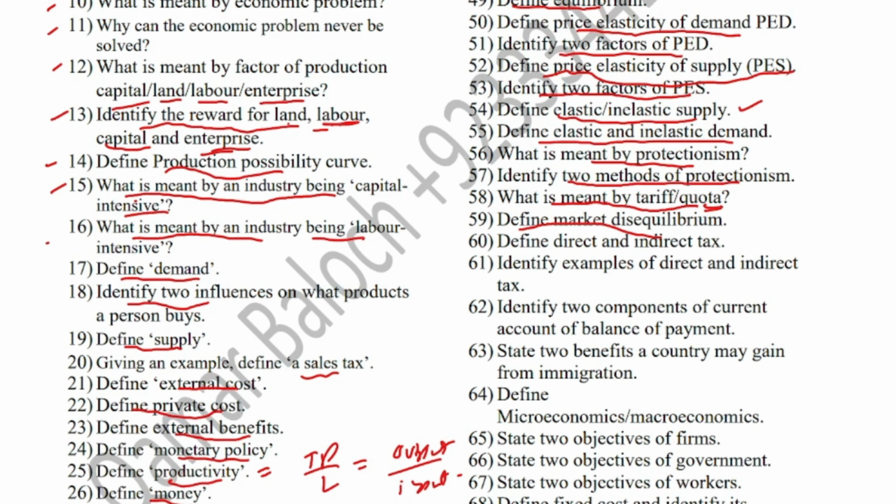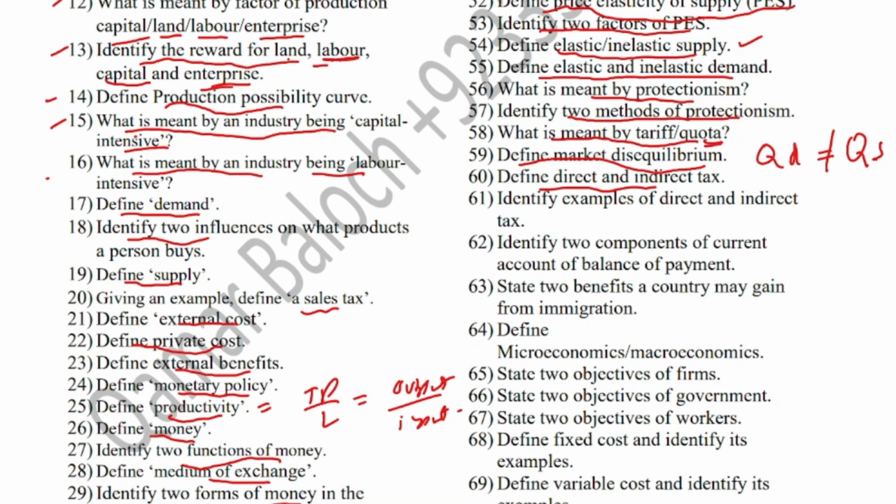Define market disequilibrium. Market disequilibrium is when quantity demanded is not equal to quantity supplied. If quantity demanded is equal to quantity supplied, that is equilibrium. When they are not equal, that is disequilibrium. Define direct and indirect tax. Direct tax is a kind of tax which is imposed on income, profit, or property.